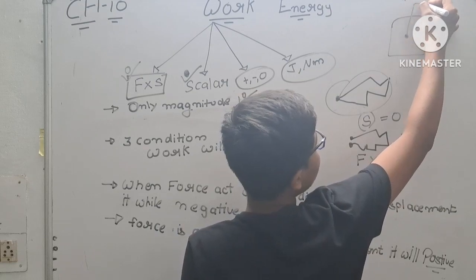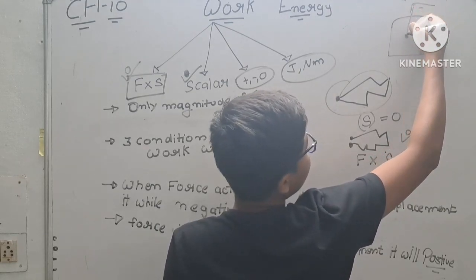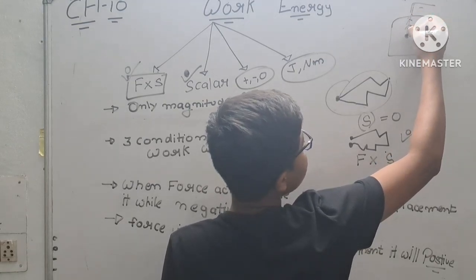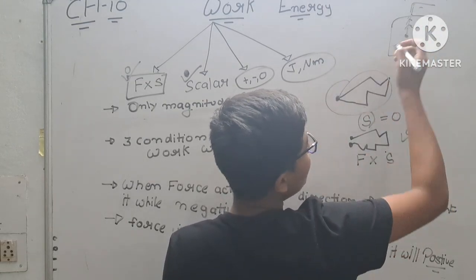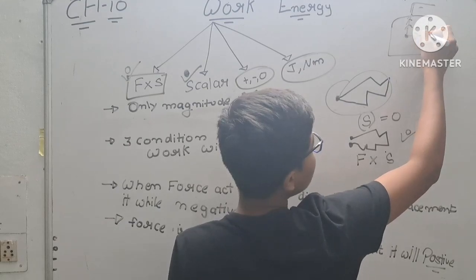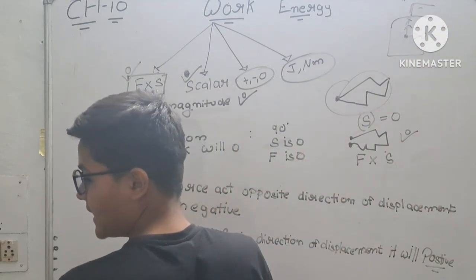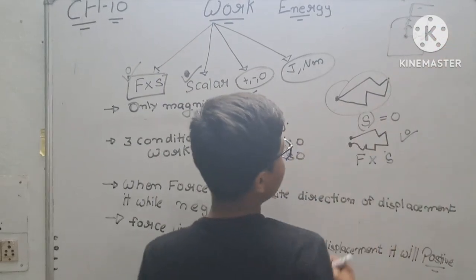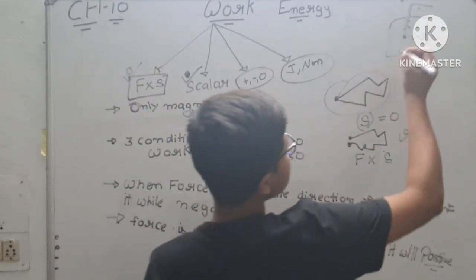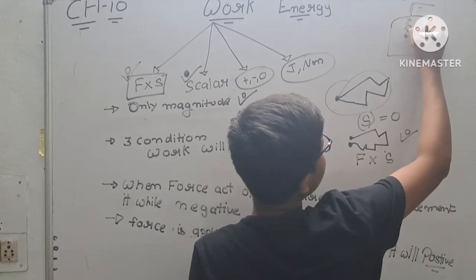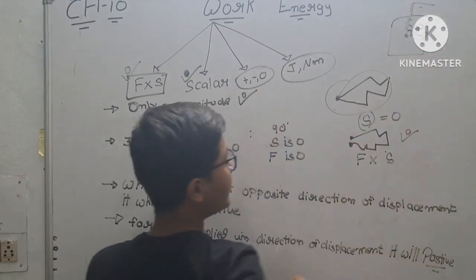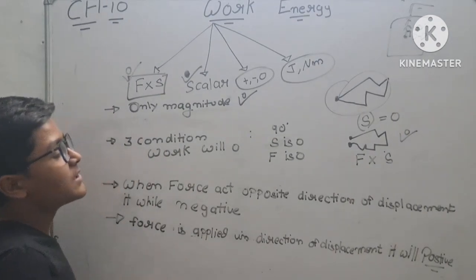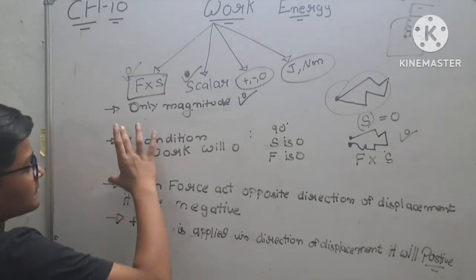You are pulling an object with a rope. You are pulling in the upward direction, but the object is going inside. Students, it is going inside. So you can notice that a 90-degree angle is made. So let's first of all see the three conditions where work is zero.